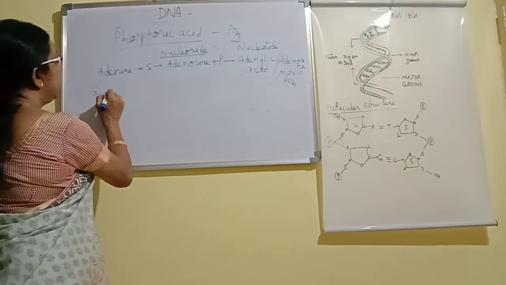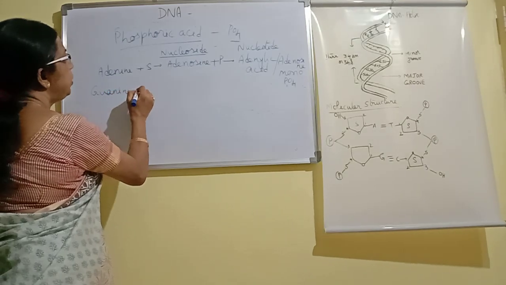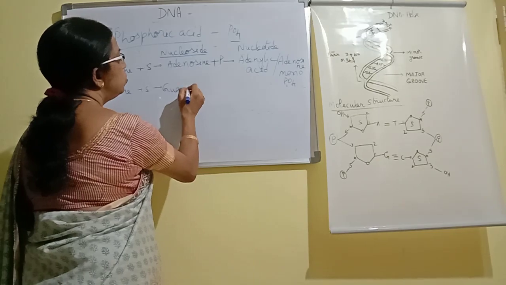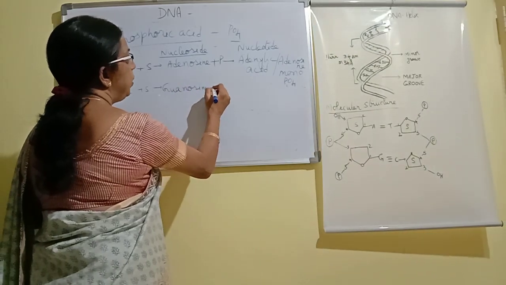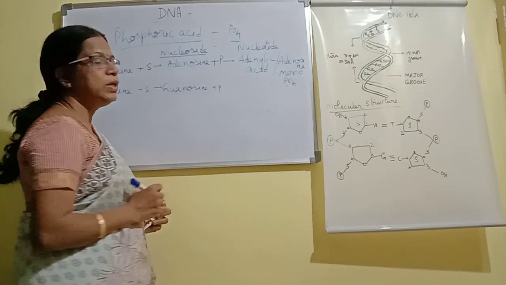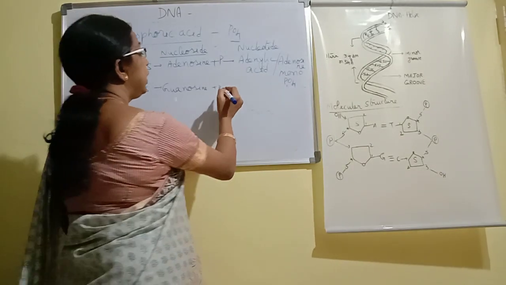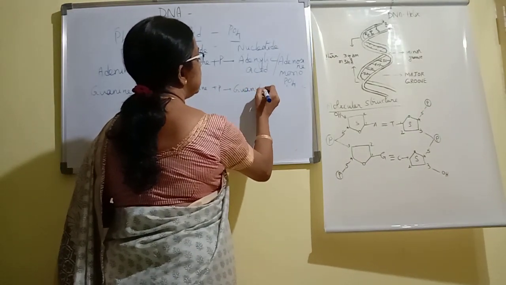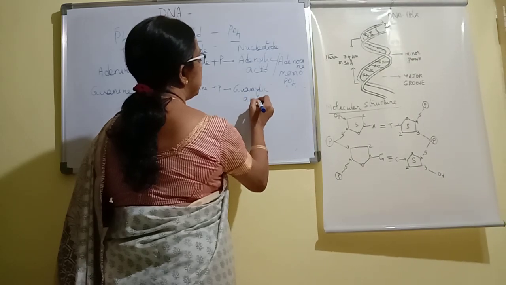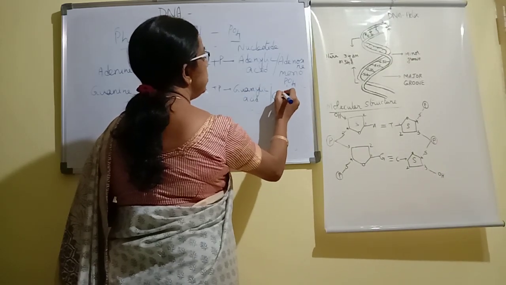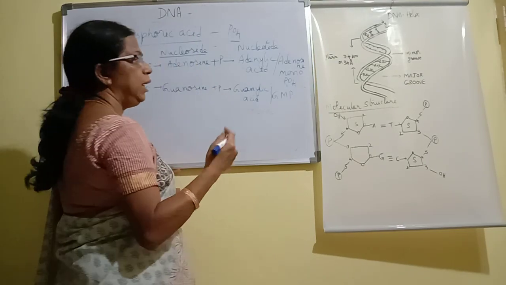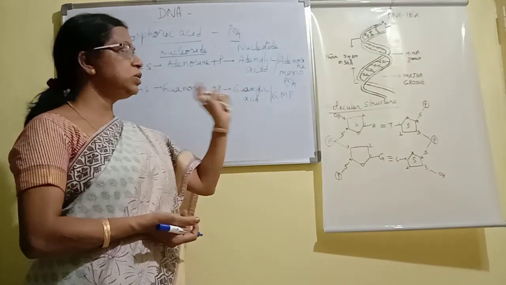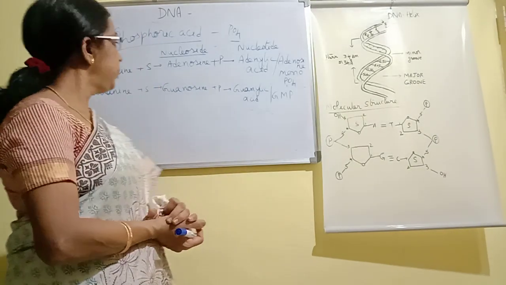Similarly, guanine plus sugar, its nucleoside is called guanosine. Plus phosphate, when phosphate is added, it becomes a nucleotide. So it is called guanylic acid or guanosine monophosphate, GMP. Adenosine monophosphate, AMP, or guanosine monophosphate, GMP.